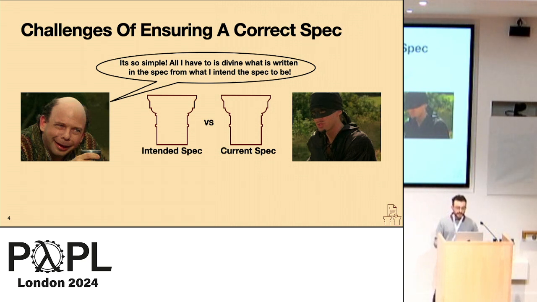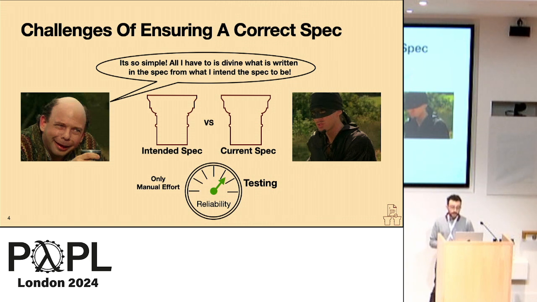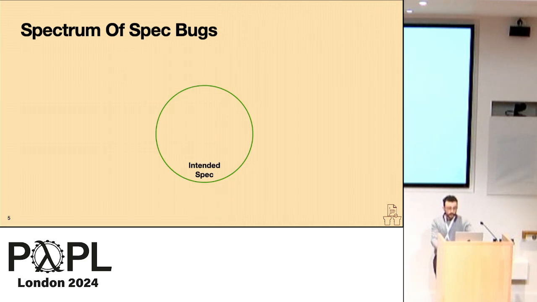So it's kind of a constant battle between the intent and understanding of what you want your system to be specified and what's actually written in your current specification. So we're trying to show that there's a better way that we can increase our reliance on our specs rather than relying on manual effort, and that's through testing. And we've demonstrated this by building a Dafny-based specification testing framework that helps facilitate spec testing through automation and a manual testing methodology. When a specification is buggy, it may be buggy in different ways.